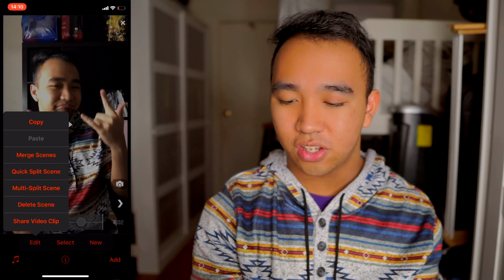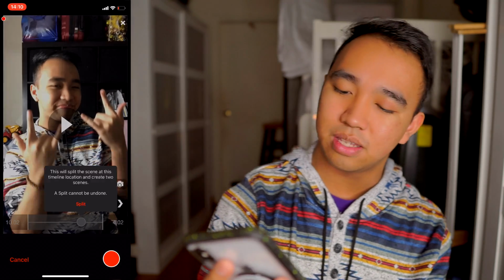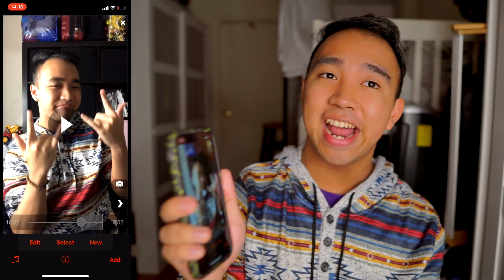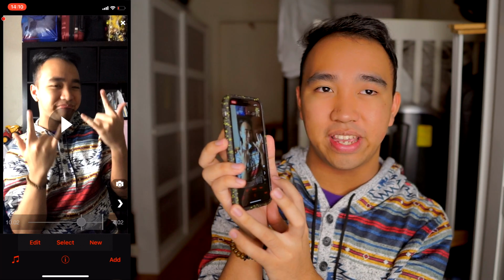To do that, you're going to click on edit, click on quick split scene, click on split again, and split again. Once you have done that, we're going to add the end to the shake. To do that, we're going to press the right side right here. Usually when you add the end to the shake, I press the right side of the video like 12 times because that is the normal shake. It depends on you if you want the shake to go smoother, slower, or faster, if that makes sense.